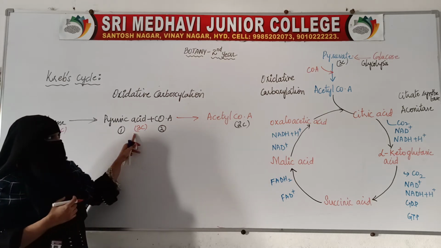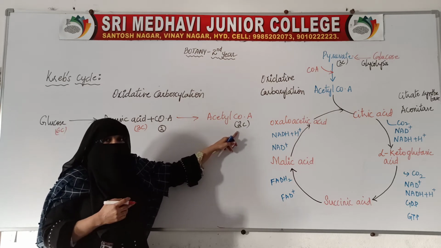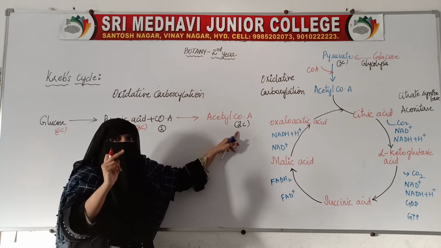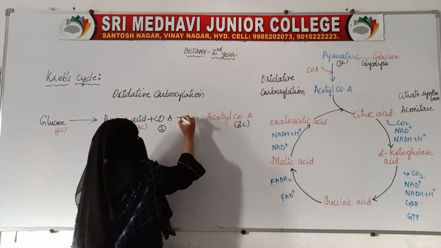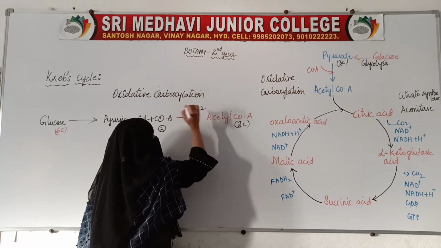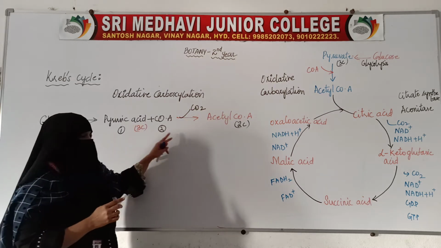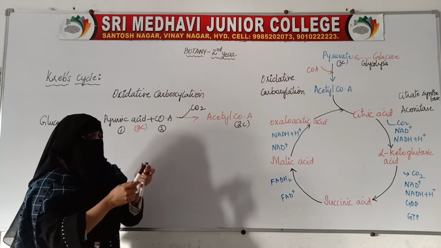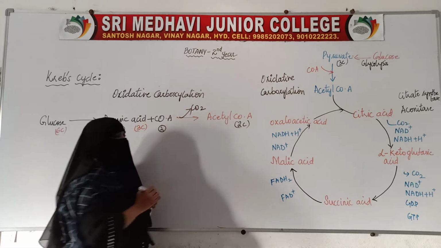This 3-carbon compound further changed into a 2-carbon compound. So what happened? One carbon is lost, in the form of carbon dioxide. During this process, carbon dioxide is released.